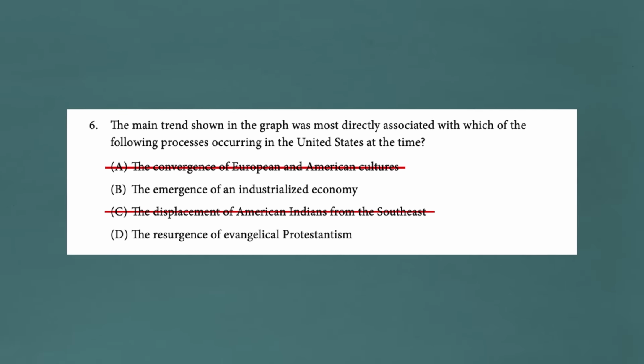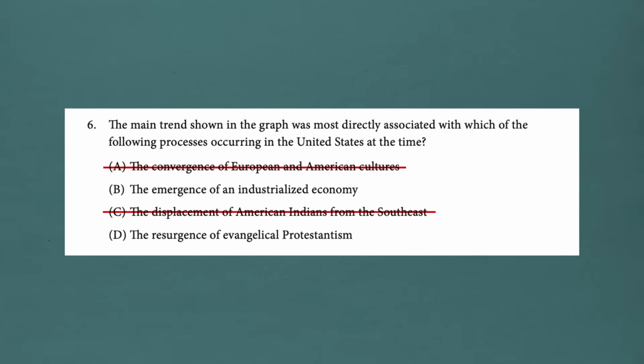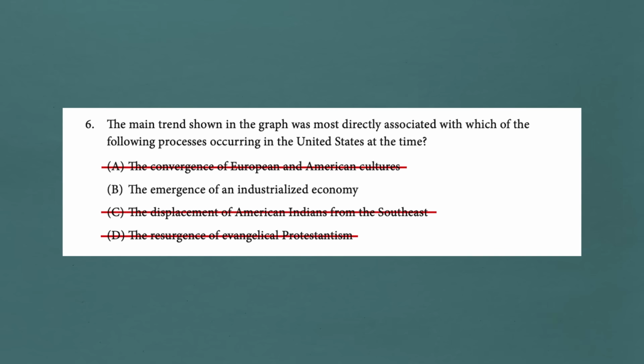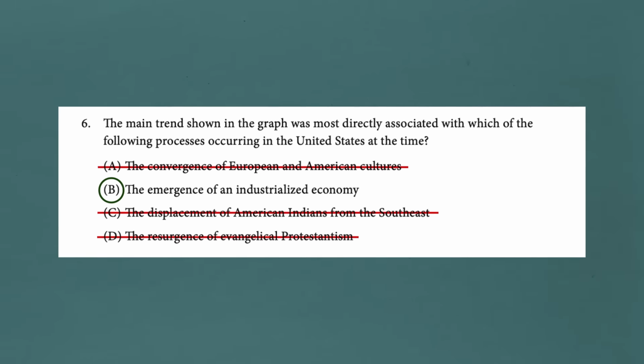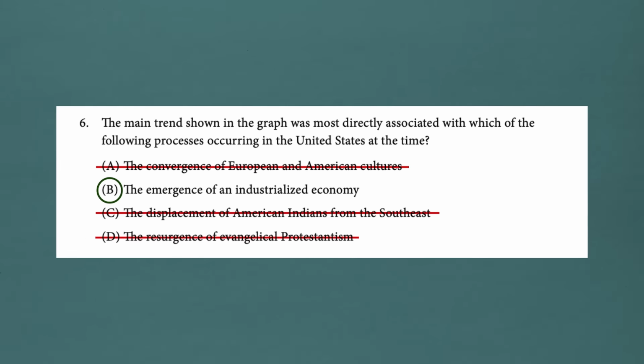It can't be this. Was it D, the resurgence of evangelical Protestantism? Again, that's outside the time period of the question. We're talking about the Second Great Awakening here, and so that can't be it. Remember, we're trying to make an association between the spike in immigration and something else that's going on that encourages that immigration. So the answer is B, the emergence of an industrialized economy. With all the new industrial jobs opening up, that created an incentive for immigrants to come and find work.